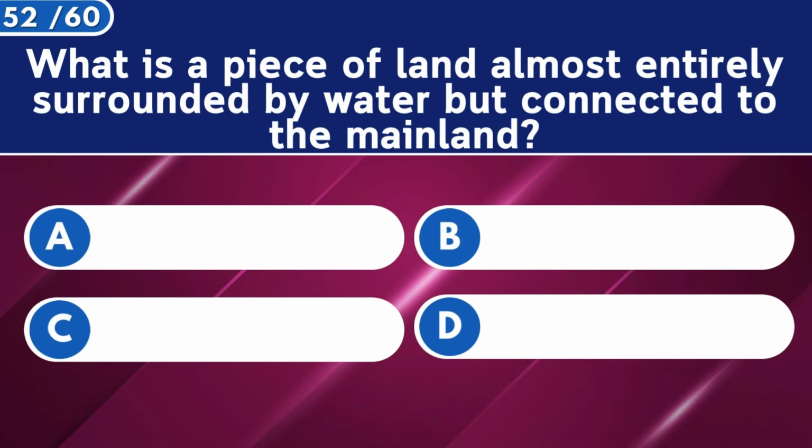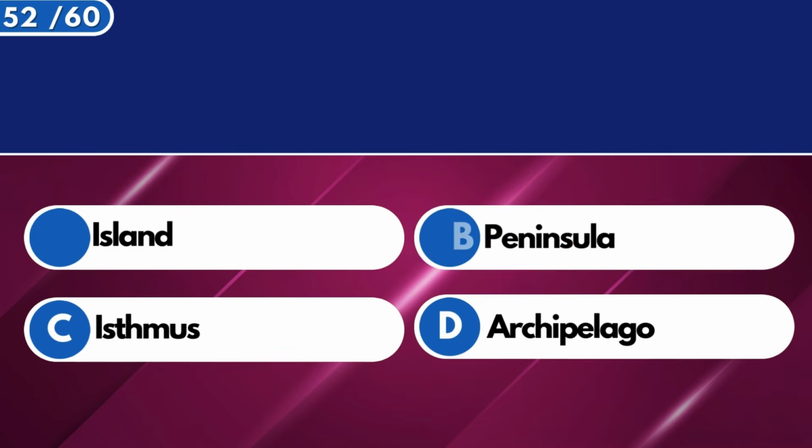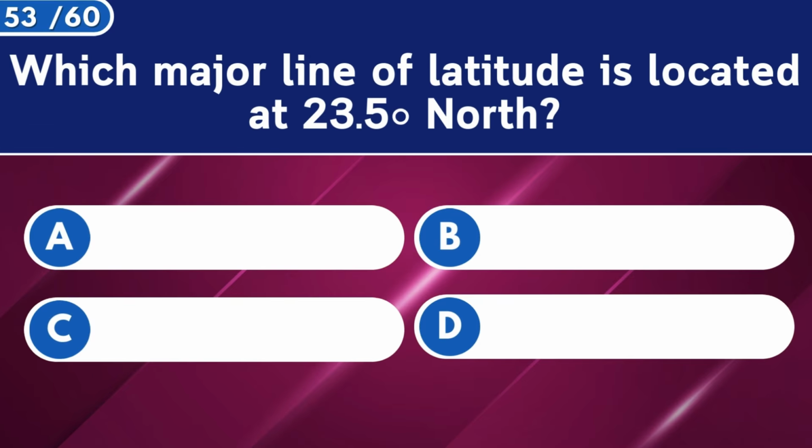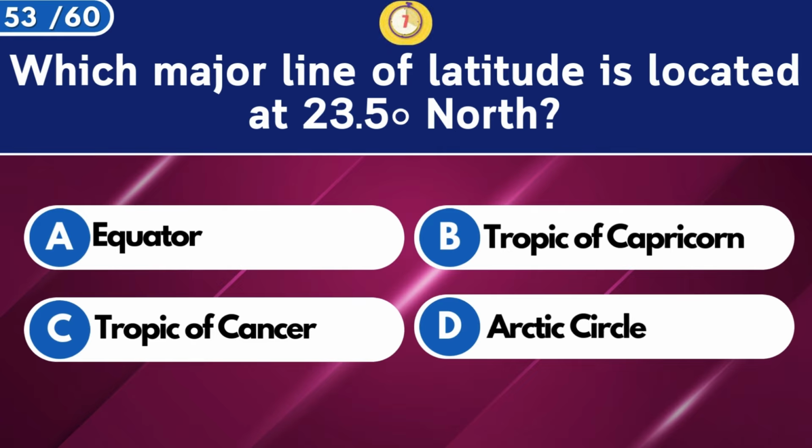What is a piece of land almost entirely surrounded by water but connected to the mainland? Peninsula. Which major line of latitude is located at 23.5 degrees north?